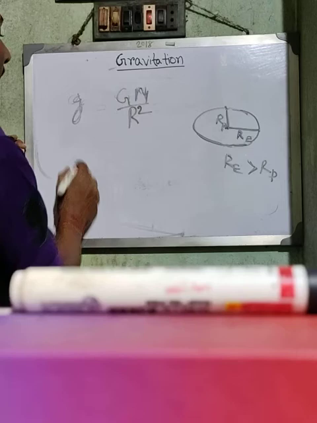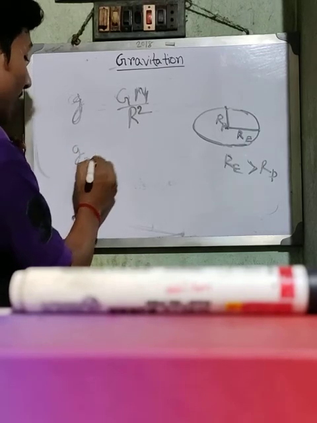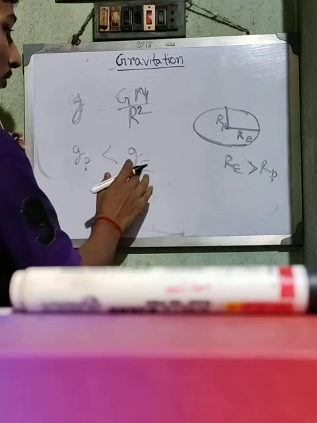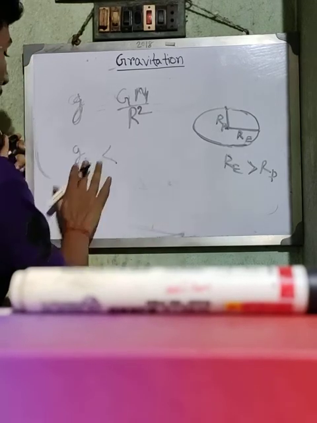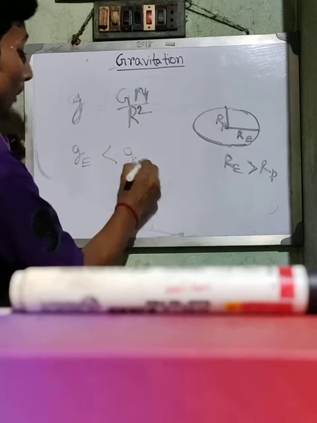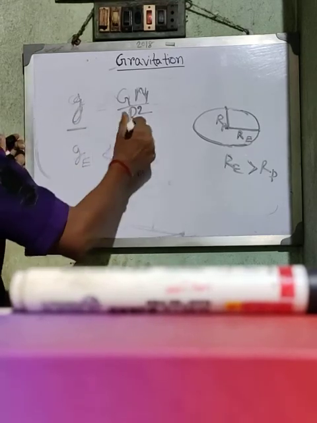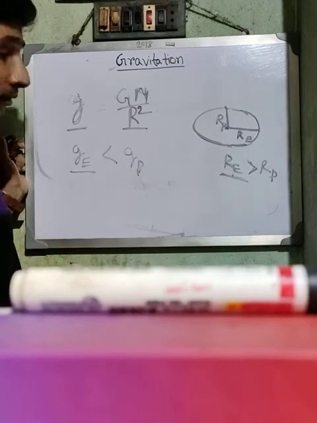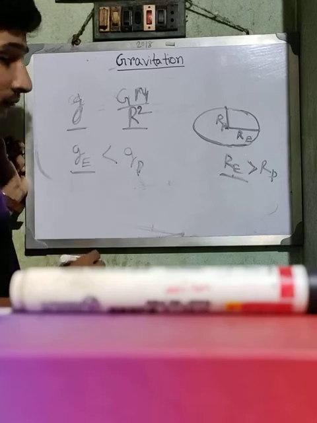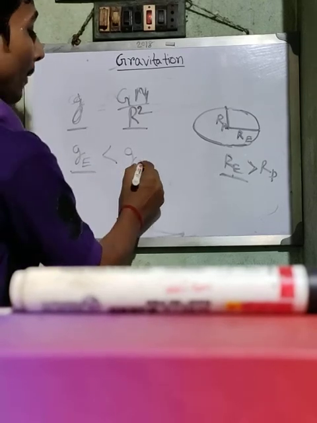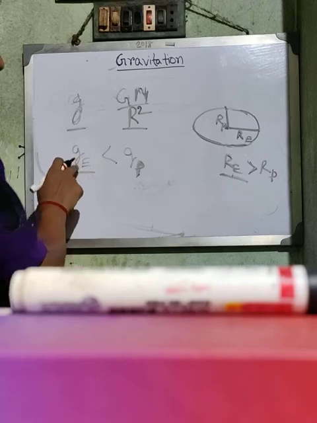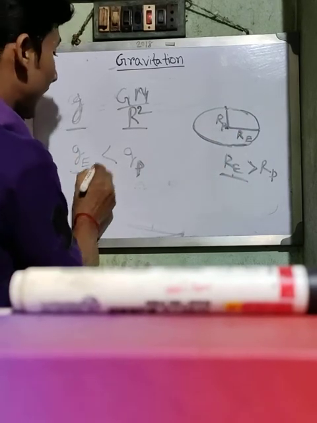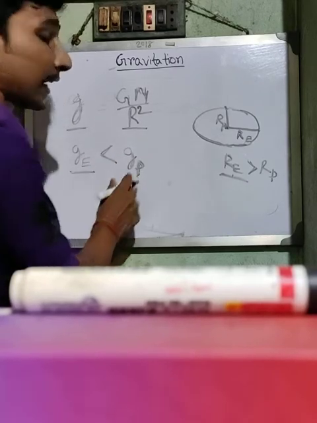That's why if you put this value here, then you will get g_e less than g_p, because g is inversely proportional to r. So R_e greater means g_e less. g_p means gravitational acceleration at the pole, and g_e means gravitational acceleration at the equator. So the gravitational acceleration at the equator is less than the gravitational acceleration at the pole.